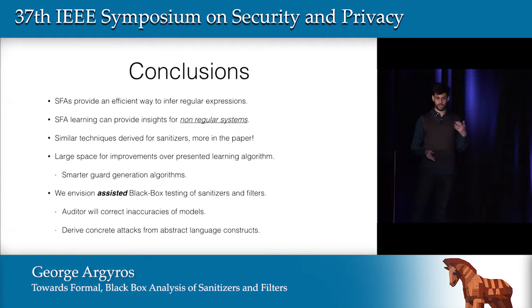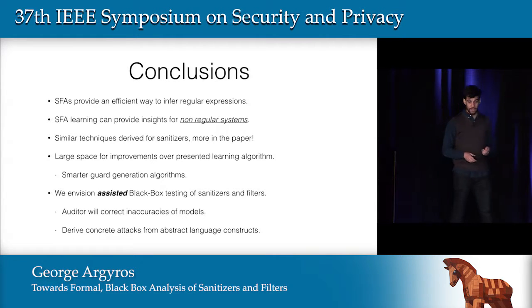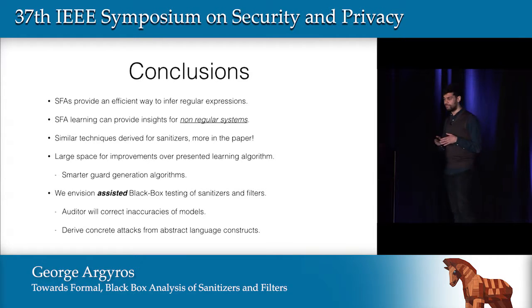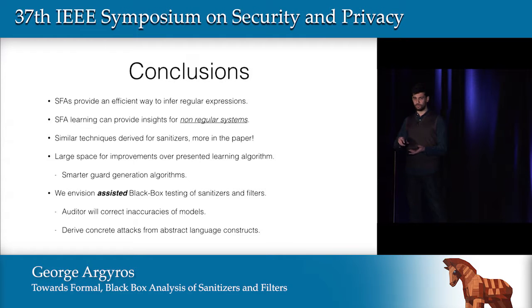And this is something that an auditor should do by himself. And also, if the models that our algorithms infer are inaccurate, in case we don't find an attack, then we expect the auditor to be able to inspect these models when they are converted back to regular expressions and maybe correct any inaccuracies and further assist the algorithm to proceed.